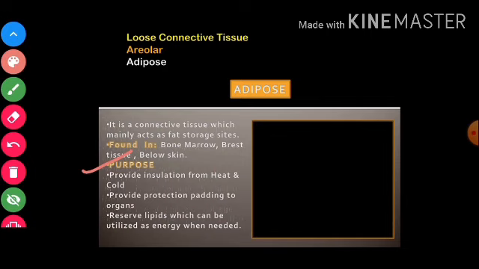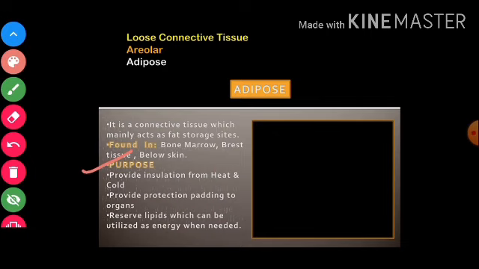Similarly, if they go out in cold climate, if the slim person needs 2 sweaters, the fat person only needs 1 sweater. Why? Because the fat accumulated in his body provides some insulation. So insulation protects from heat and cold, right?